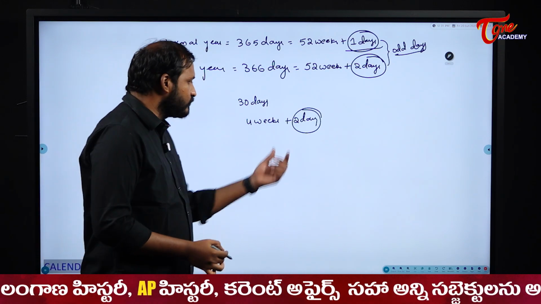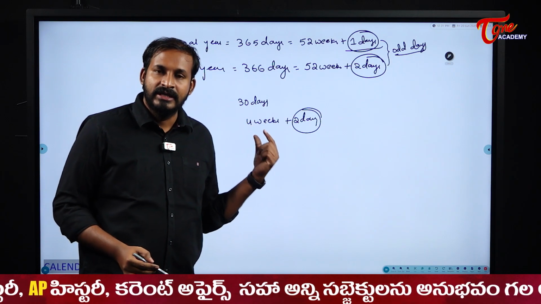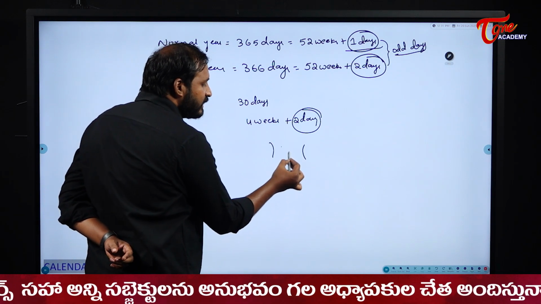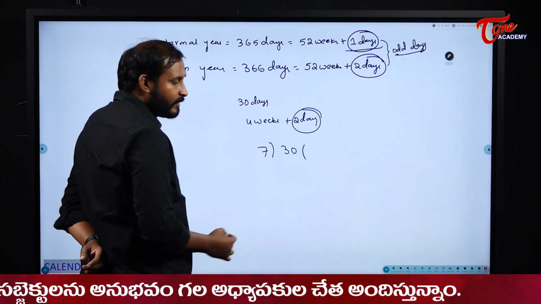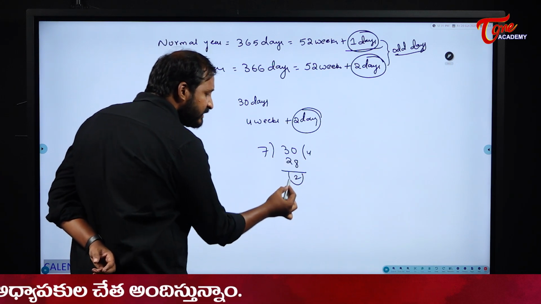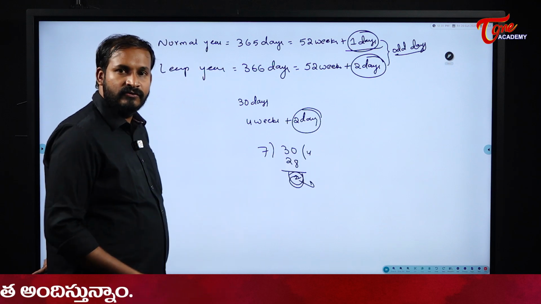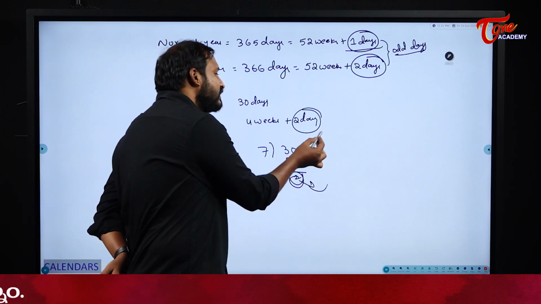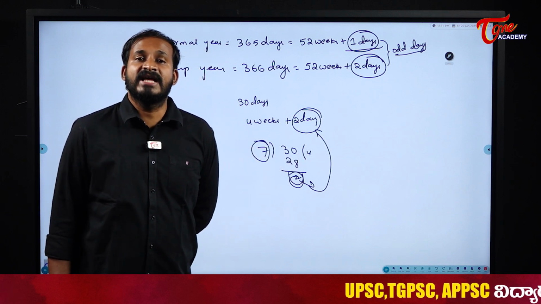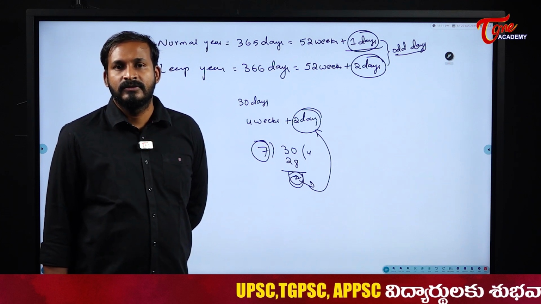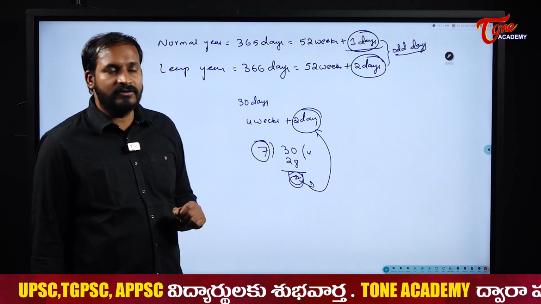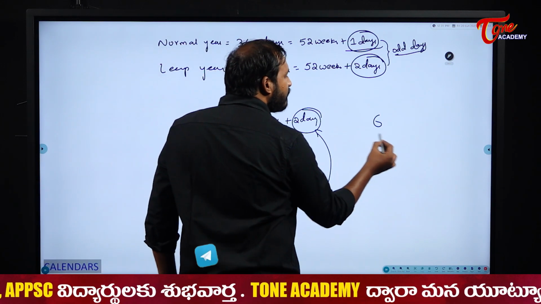Okay, good. How did you get these 2 days? A week contains how many days? 7 days. So what you did there is divide 30 by 7. 7 4s are 28 and the remainder is 2, and this 2 will become our odd days. That means when you divide any number by 7, what is the highest remainder possible? 6, right? The highest remainder possible is 6.